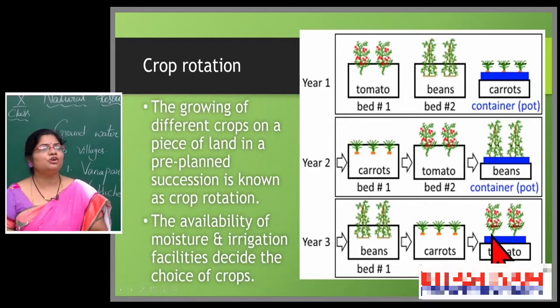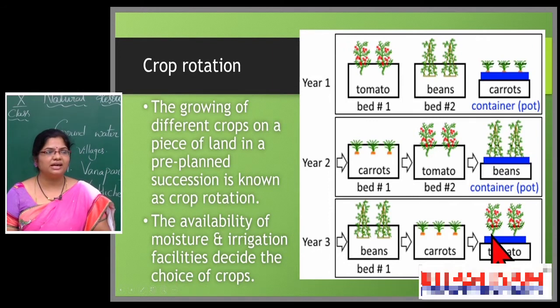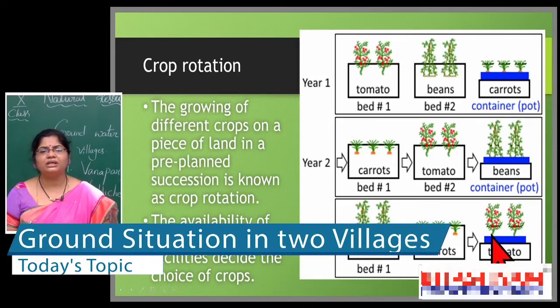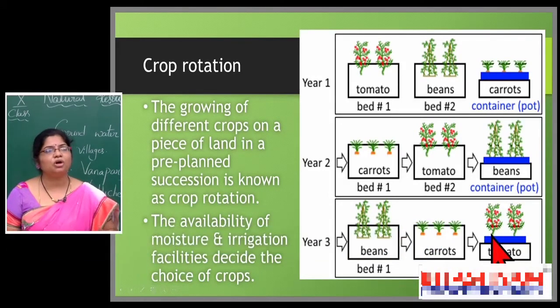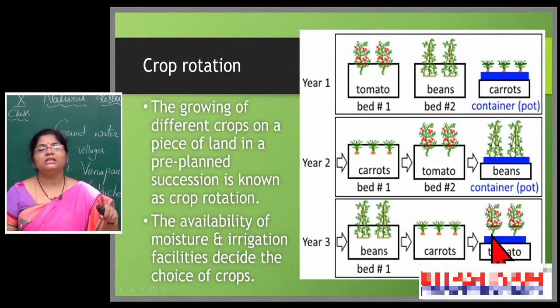The availability of moisture and irrigation facilities decides the choice of a crop. We can't decide that the farmer should grow only this kind of crop, because we don't know the facilities he has, depending upon the availability of water and the soil texture. By seeing the soil texture only, the farmer is able to select the crop.